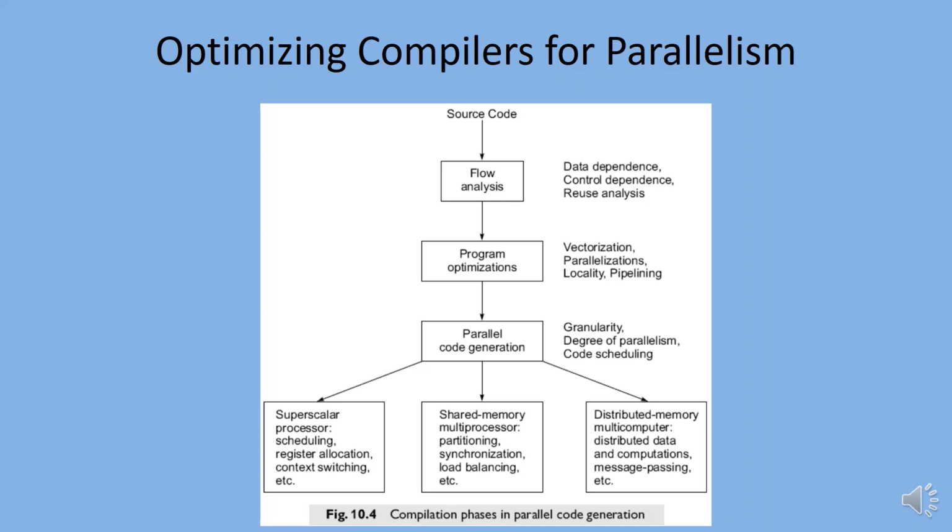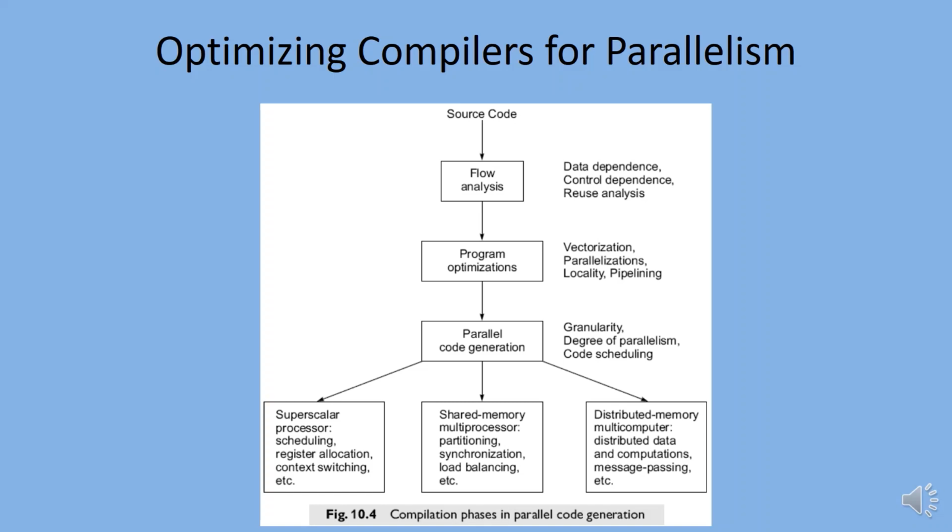Depending on machine structure, the granularity of parallelism to be exploited is quite different. Thus, the flow analysis is constructed at different execution levels on different parallel computers.